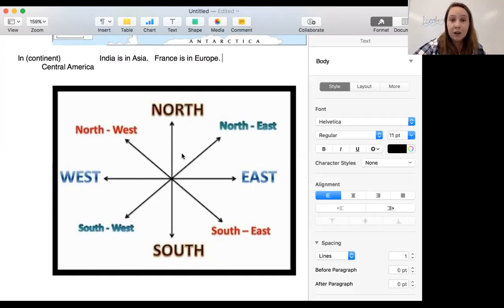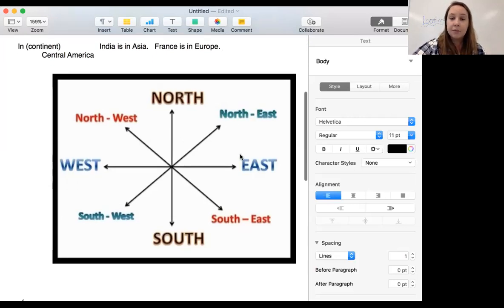Something I do want to talk a little bit about is the in-between direction. So in between north and east is northeast. North comes first. Just like in between north and west, the north also comes first. Then when we go toward between south and east, south comes first. It's southeast. Between south and west is southwest. So north and south are always going to come first.